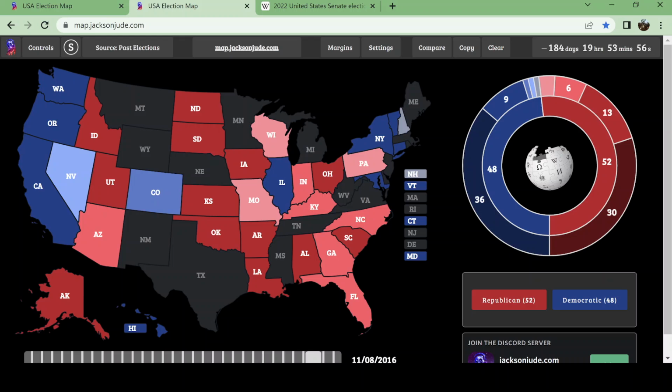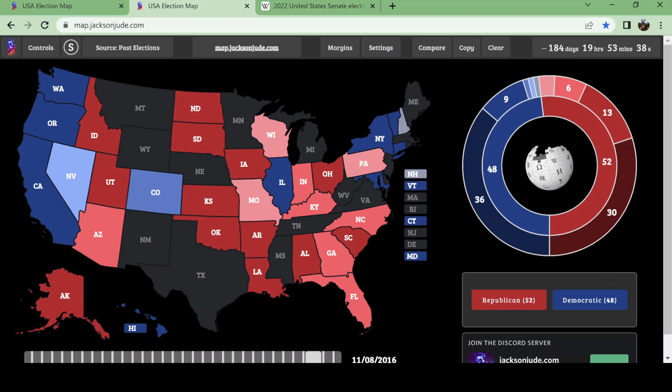This was the first time that all the Senate races in a Senate cycle during a presidential election year had the same result for each party as they did on the presidential level.